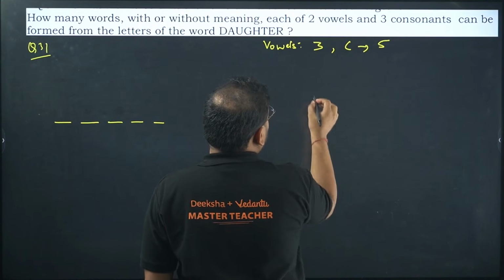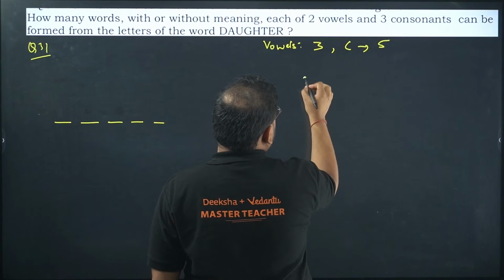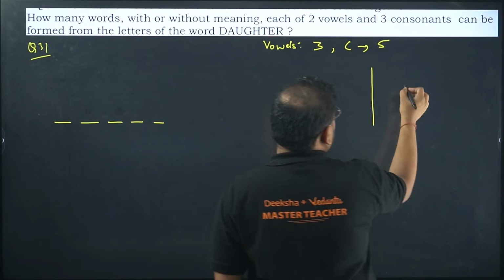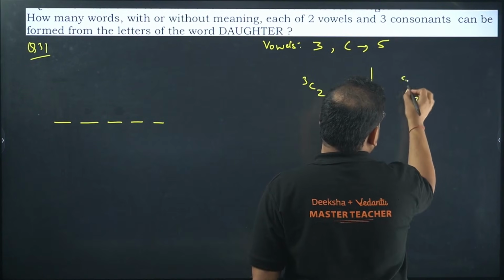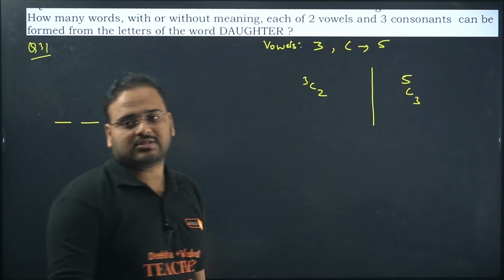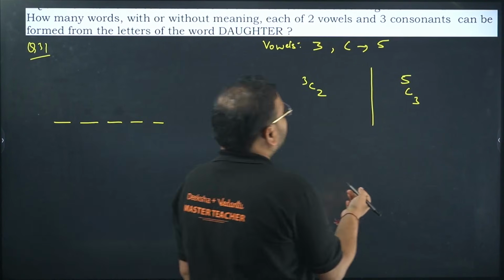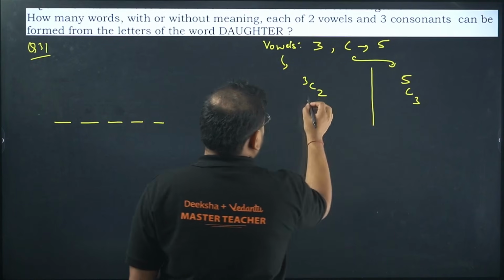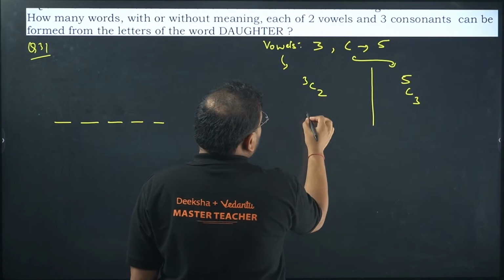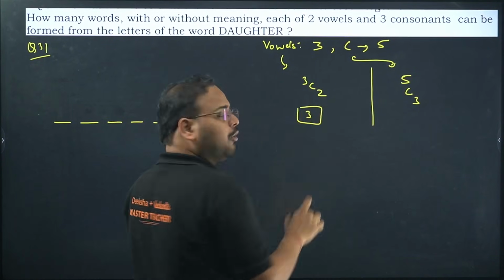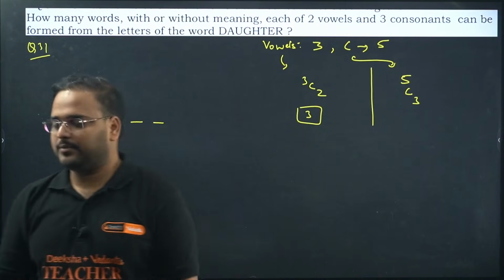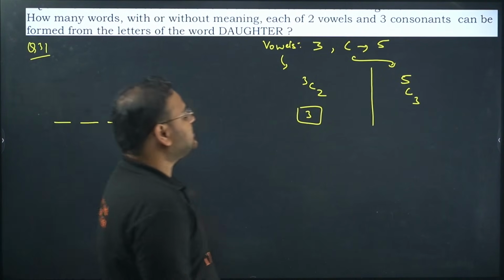So I have to pick 2 vowels out of 3, and I have to pick 3 consonants out of 5. So 5C3 is for consonants and 3C2 is for vowels. This is my vowel side and this is my consonant side. So 3C2 is how much? 3C2 will be 3 only. I hope you all know how to find it. 3 factorial divided by 2 factorial into 3 minus 2 factorial. Got it? What about 5C3?